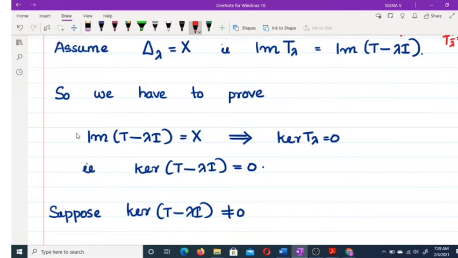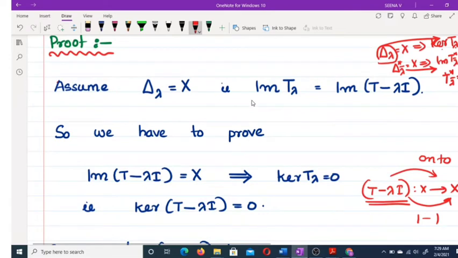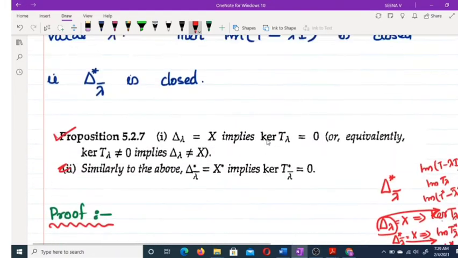Now what is the meaning of that? T minus lambda I is an operator from X to X. So image of T minus lambda I is equal to X means this map is onto, then kernel of T minus lambda equal to 0. That means this map is one to one. So T minus lambda I is onto implies T minus lambda I is one to one. That's what we are going to prove here.